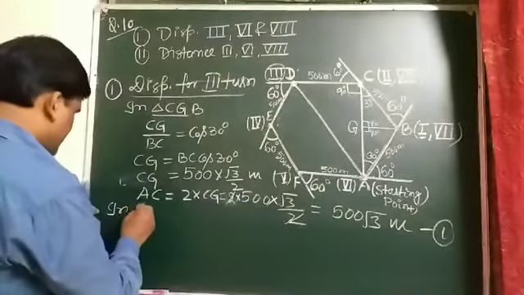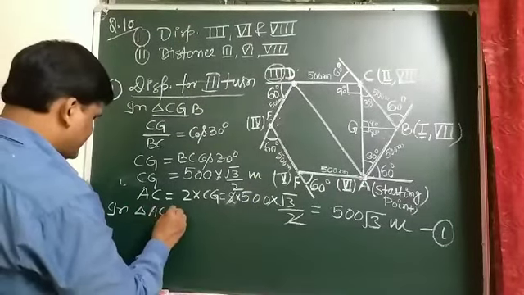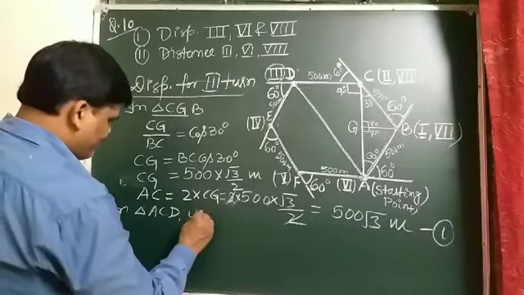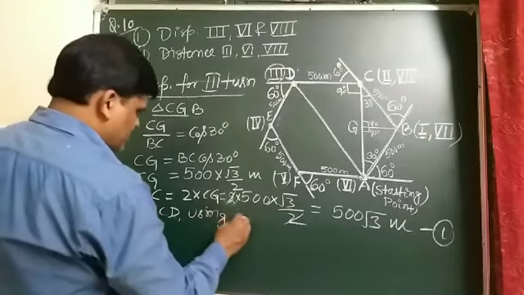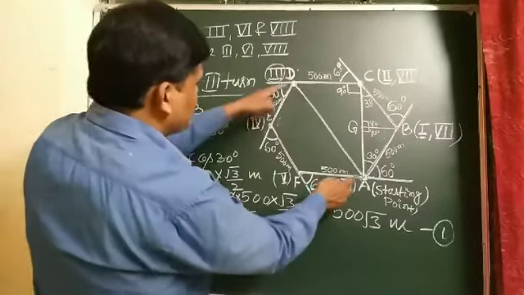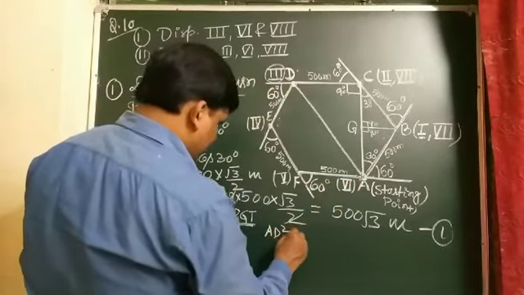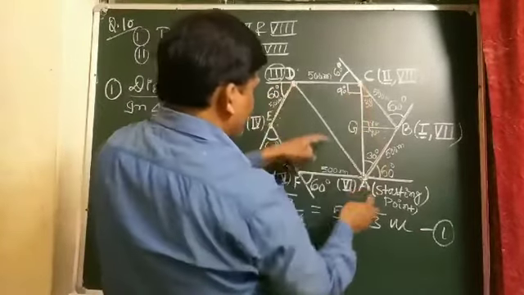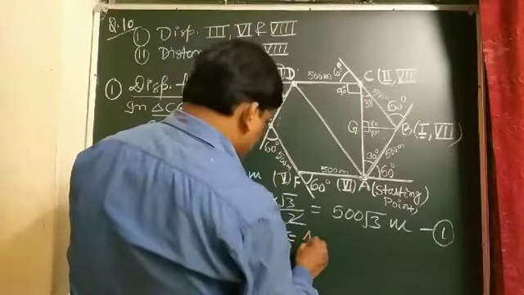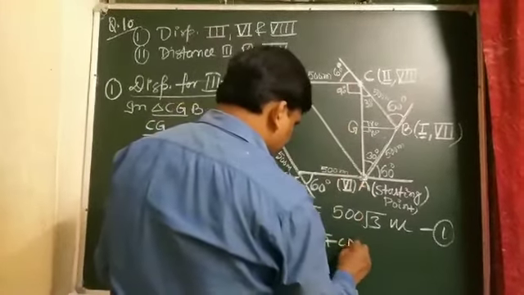So in triangle ACD, using Pythagoras theorem, AD square is equal to AC square plus CD square.